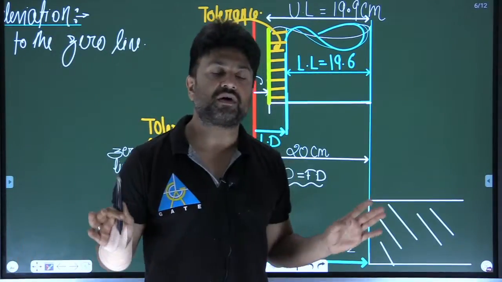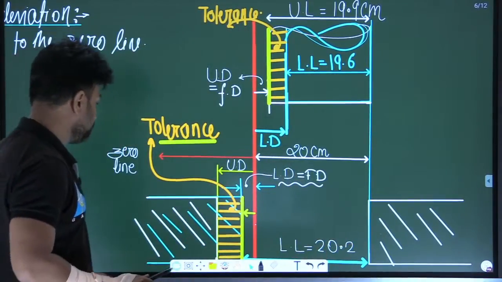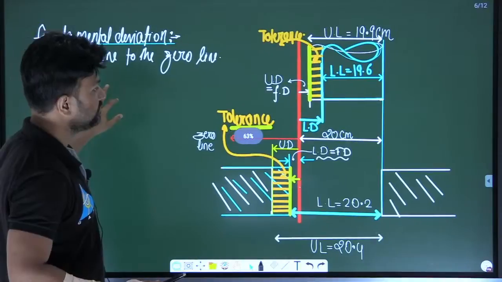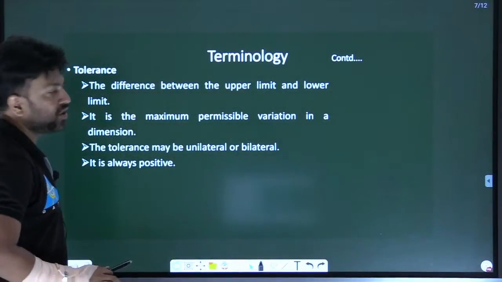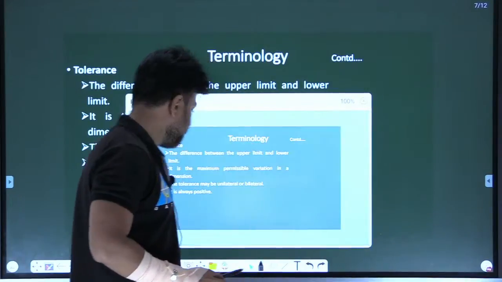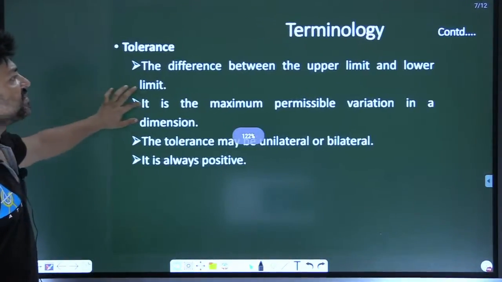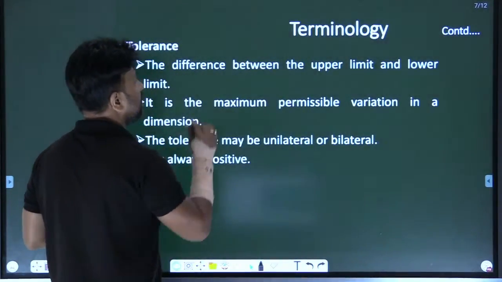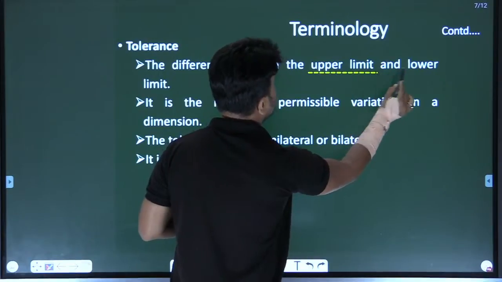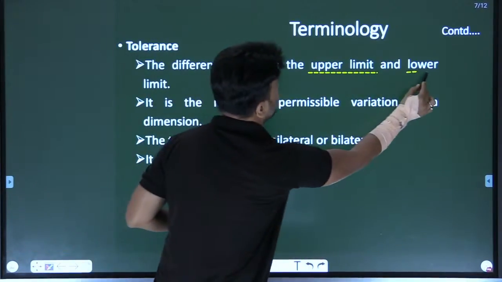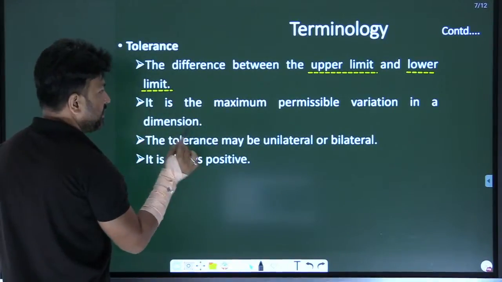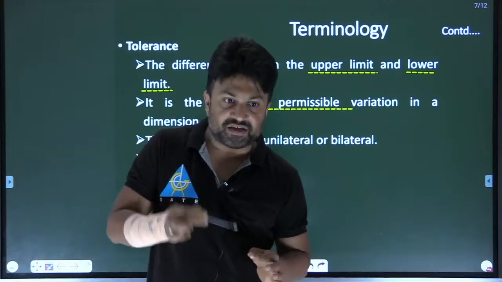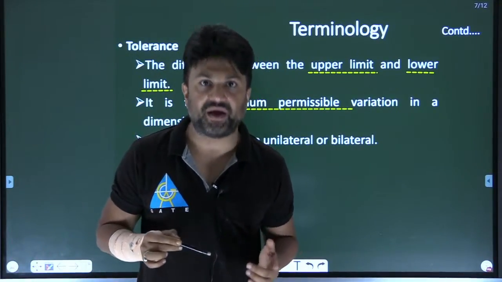Now I have discussed all the basic terminology. Now I am going to move to the next slide so that we can move further. Now I am going to revise some concepts about tolerance. Tolerance is always the difference of the upper limit and lower limit, right? Tolerance is the maximum permissible variation, the zone where the product is acceptable.